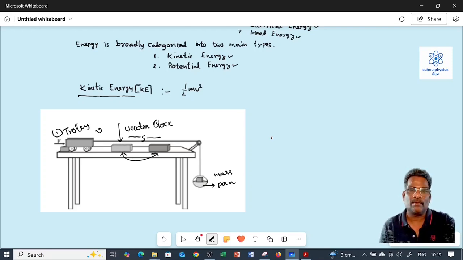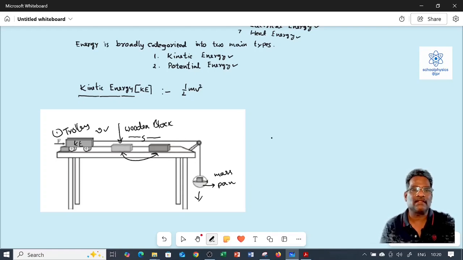When we put mass in the pan, the gravitational force pulls the pan downwards. This causes motion in the trolley and the velocity of motion increases from 0 to v. When the trolley gets motion, according to the definition, it acquires kinetic energy. Due to this kinetic energy, it has the capacity to do work, then it hits the wooden block.